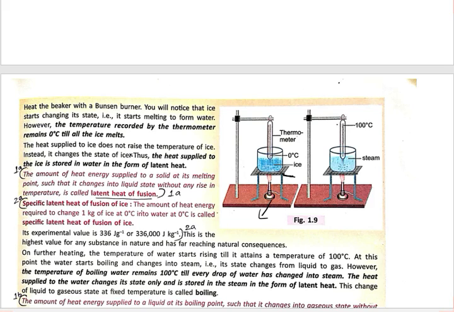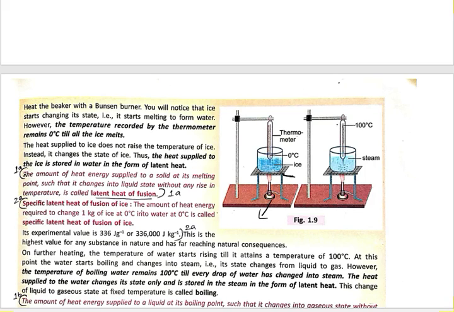So the heat supplied to the ice does not raise the temperature of the ice. Instead it changes its state. After applying the heat, the temperature does not increase, but the heat we applied changes the state of the matter.